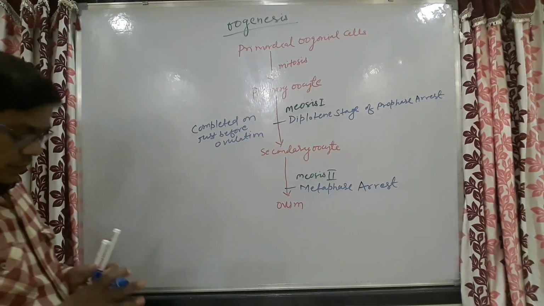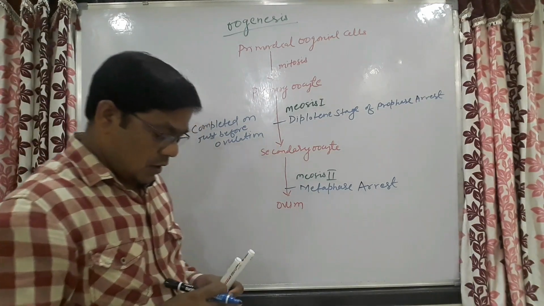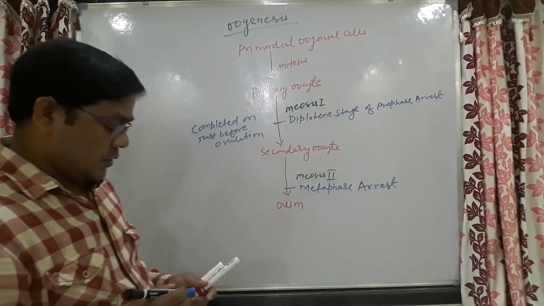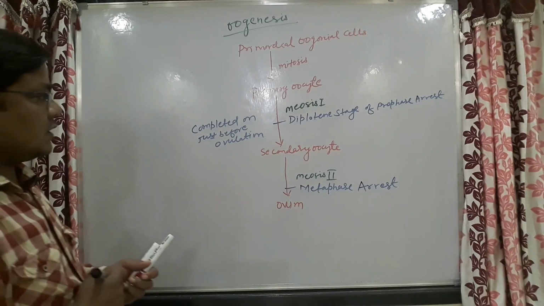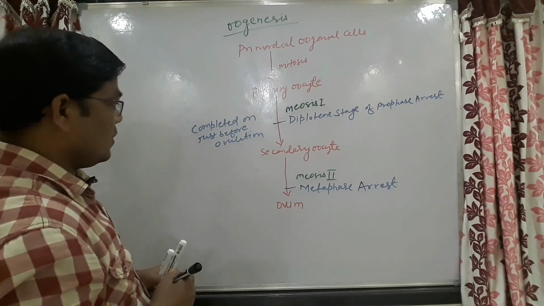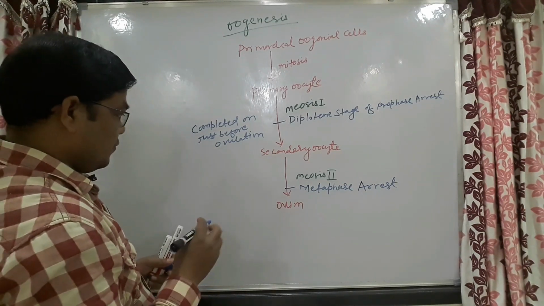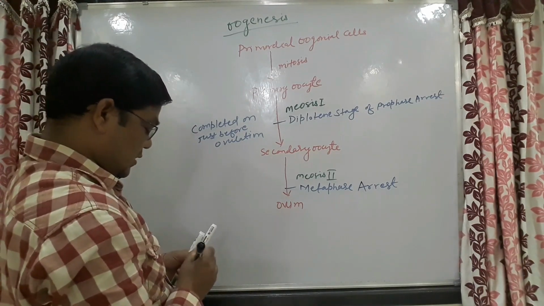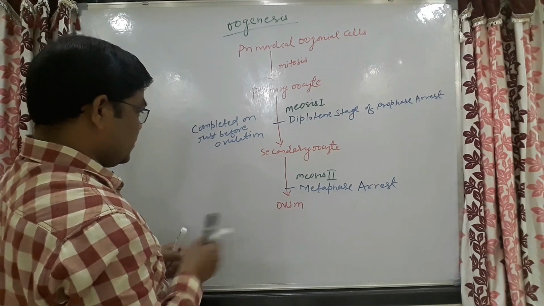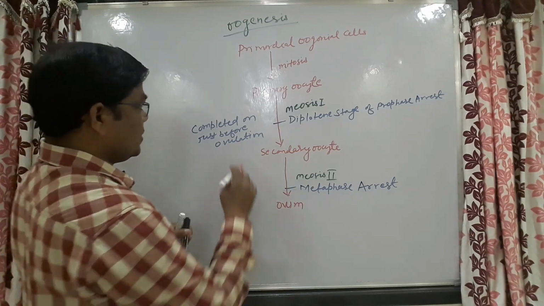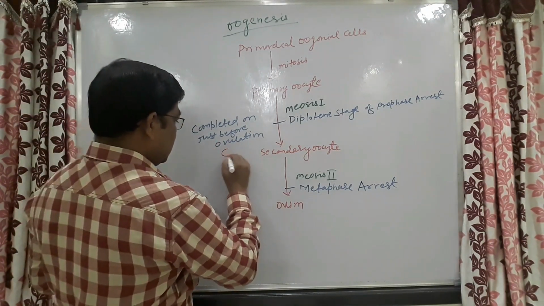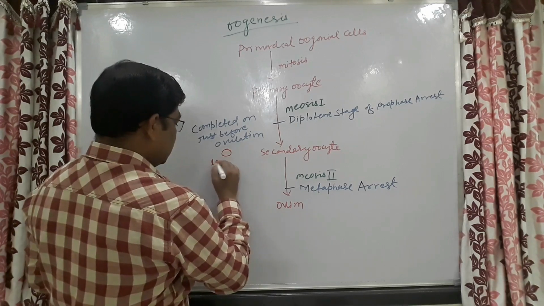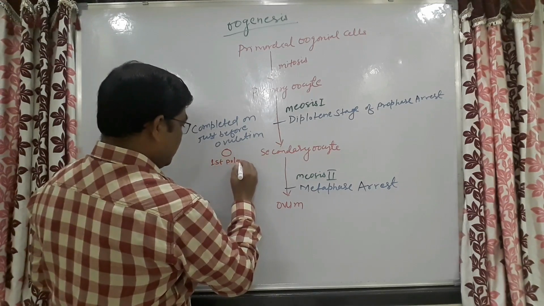For the completion of the discussion, here also polar bodies are released. After meiosis 1, the first polar body is released.